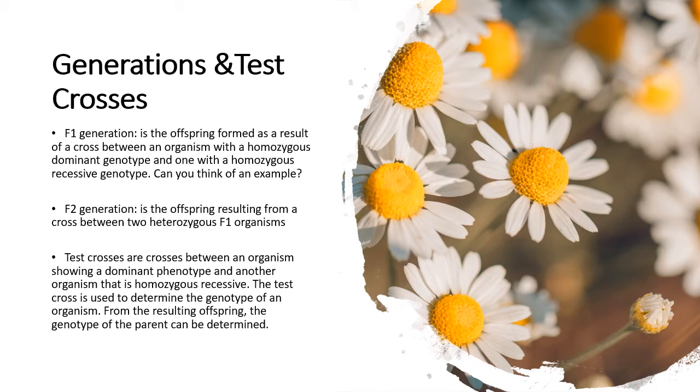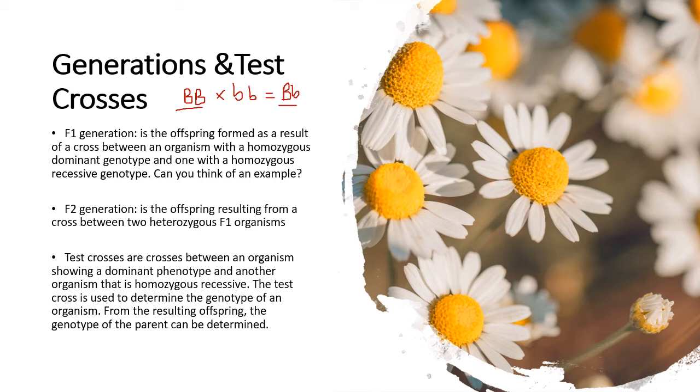So if we use the example we've just concluded of spotted versus unspotted, and say this is unspotted and homozygous dominant, remember that homozygous means the two alleles are the same, and we cross that with the homozygous recessive, which in this case would be the spotted allele, we're going to end up with all of the organisms being big B, small b, and all those organisms would be considered the F1 generation.